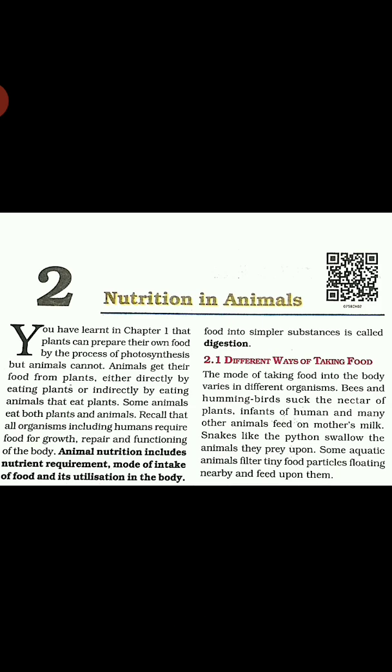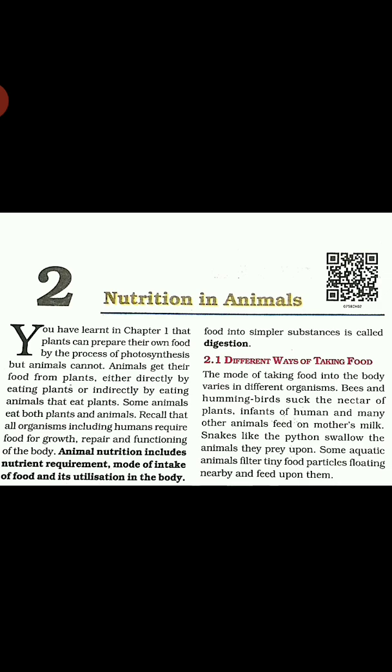Hi children, nutrition in animals. You have learned in chapter 1 that plants can prepare their own food by the process of photosynthesis, but animals cannot. Animals get their food from plants either directly by eating plants or indirectly by eating animals that eat plants. Some animals eat both plants and animals. So, the animal nutrition includes nutrition requirement, mode of intake of food, and its utilization in the body.